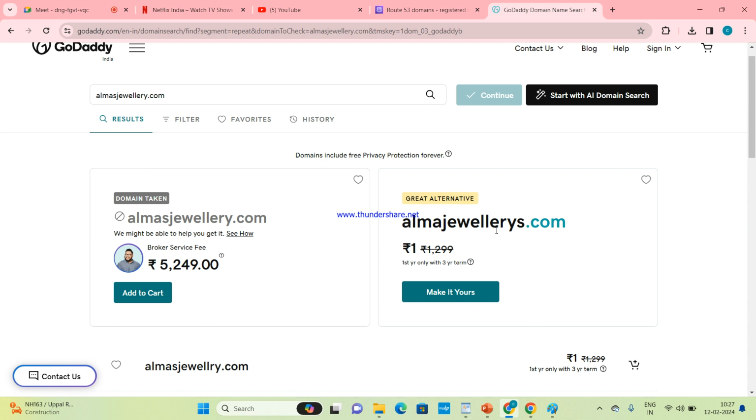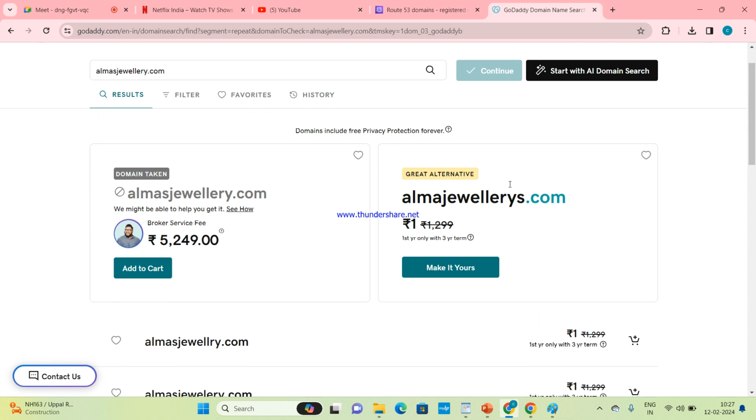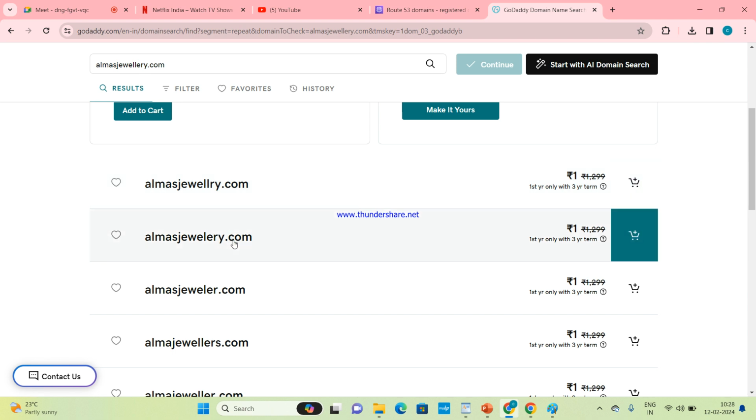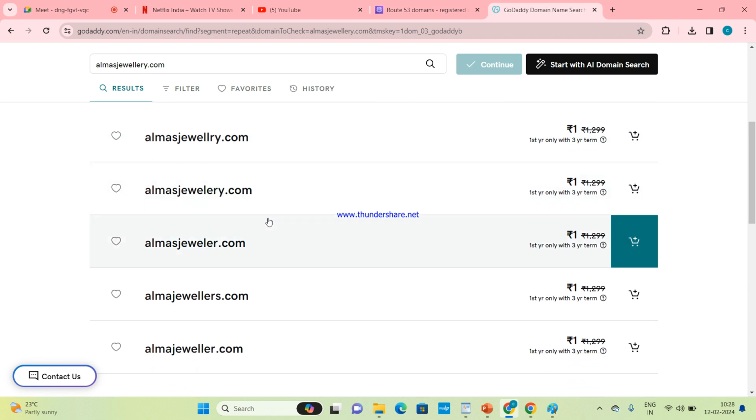GoDaddy is suggesting an alternative, almajewelries.com, which is 1,299 for a year, but because of a discount they are giving it to us for 1 rupee. Maybe there is a discount going on in GoDaddy. They have suggested different domain names.